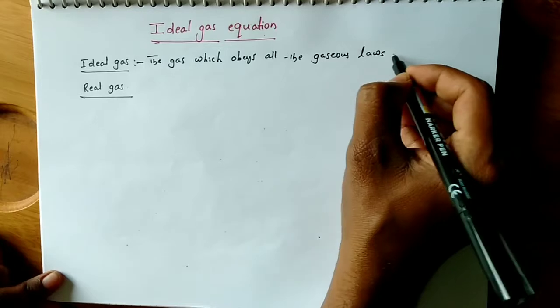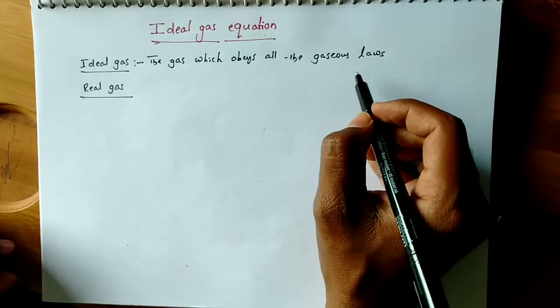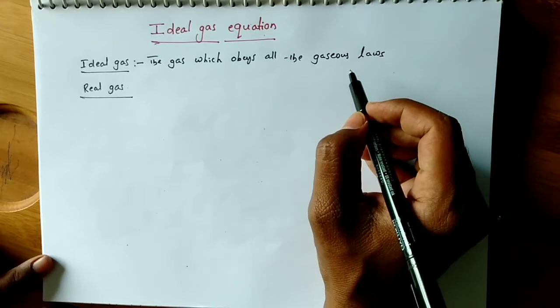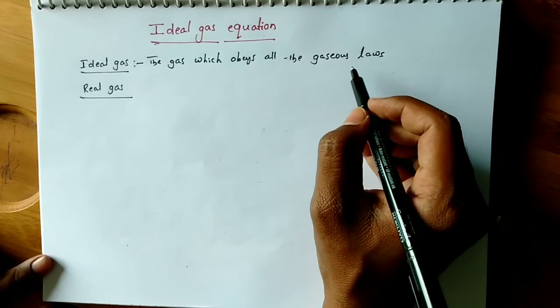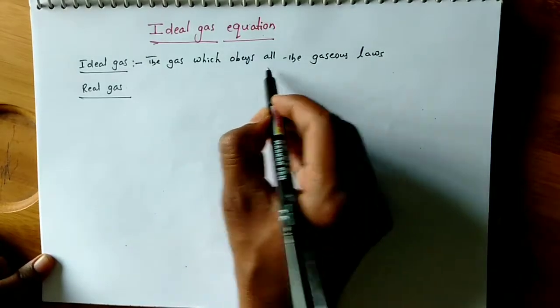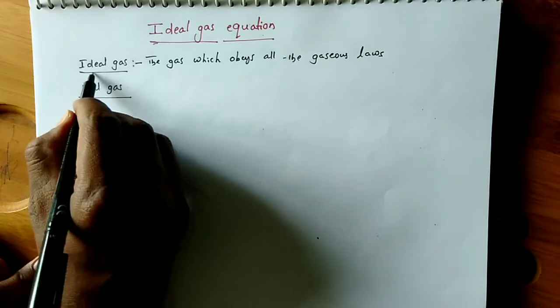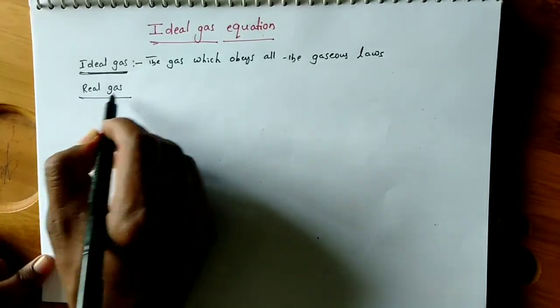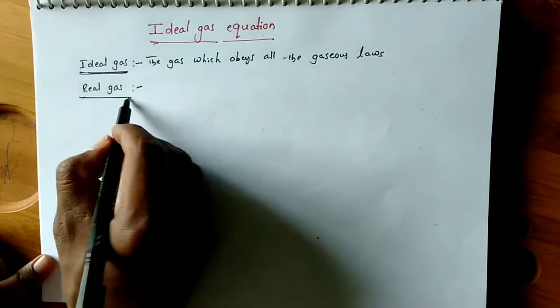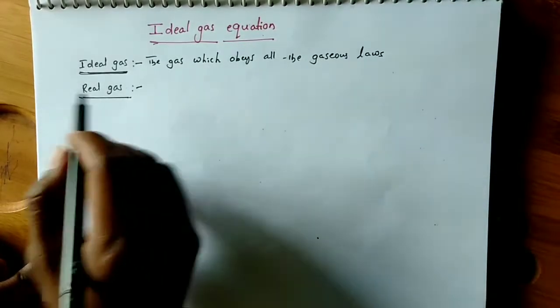Gaseous laws means what are the gaseous laws? We have Robert Boyle's law, Charles law, Gay-Lussac law, Avogadro's law. These are the gaseous laws. So the gas which obeys all the gaseous laws at all conditions is called ideal gas. And a real gas means the gas which does not obey the gaseous laws.